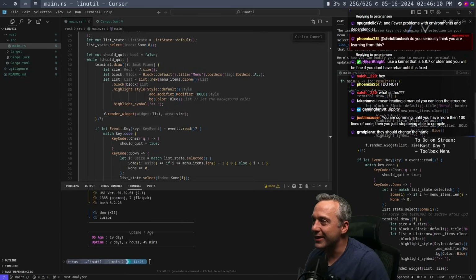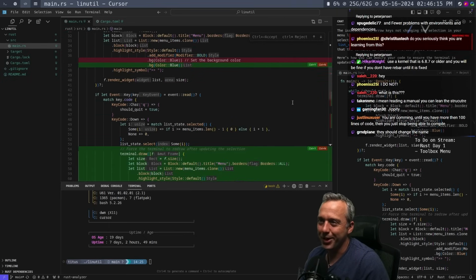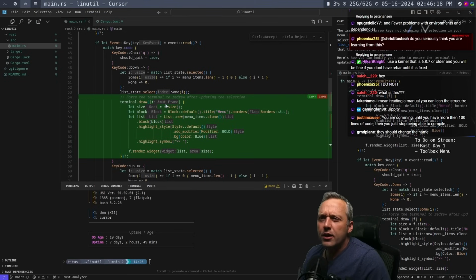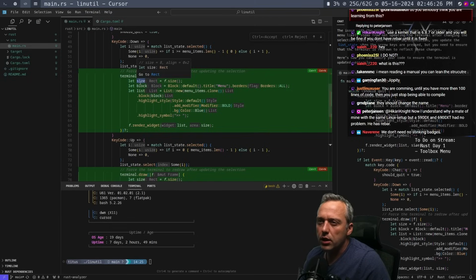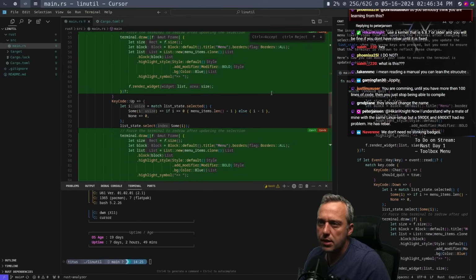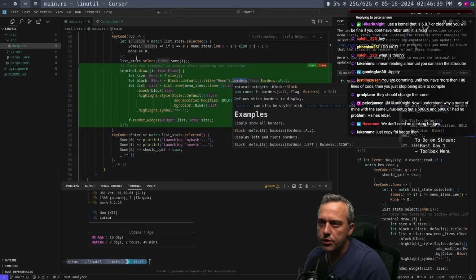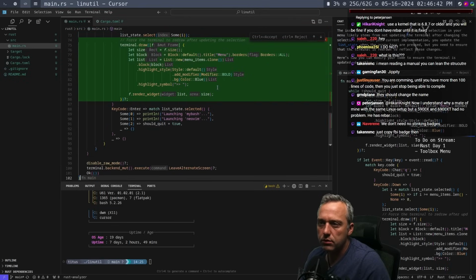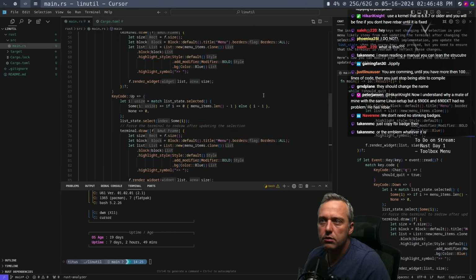All right, let's hit apply to this. Let's see what lines are changing. It actually just removed the comment. Doesn't really matter. Force the terminal to redraw. This is the terminal draw command on a key code down. It's doing a draw, let, block, okay. Borders, highlight style, highlight symbol, okay. Render, last size. Does it on the keypad up as well. All right. And that's it. Seems pretty basic. I like it.